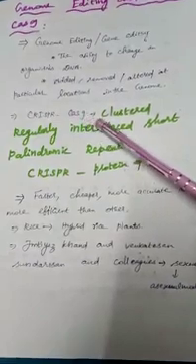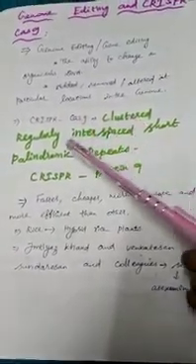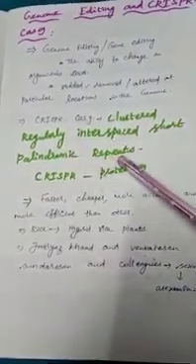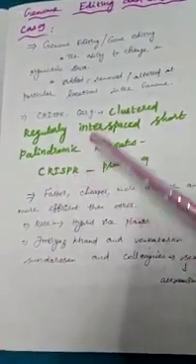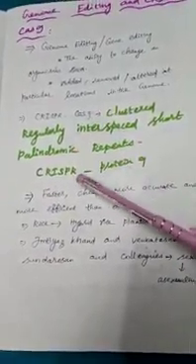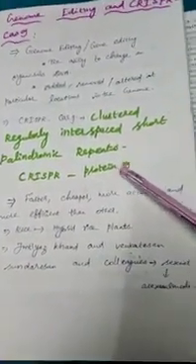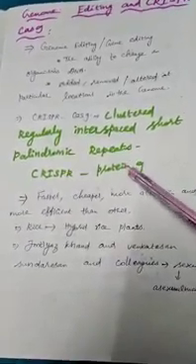What is the expansion? CRISPR is clustered regularly interspaced short palindromic repeats, and Cas9 means CRISPR associated protein 9. This is the famous and recent genome editing method.